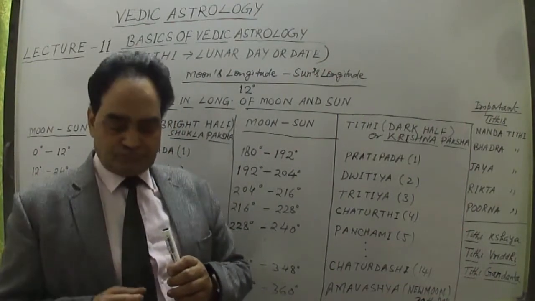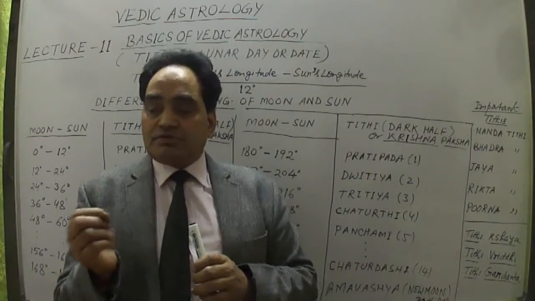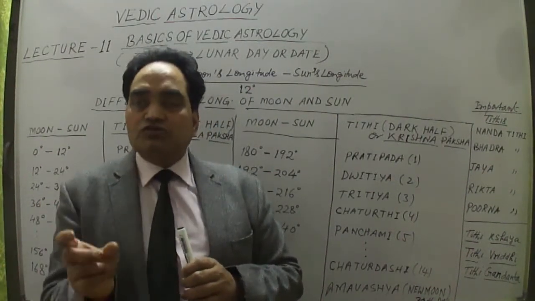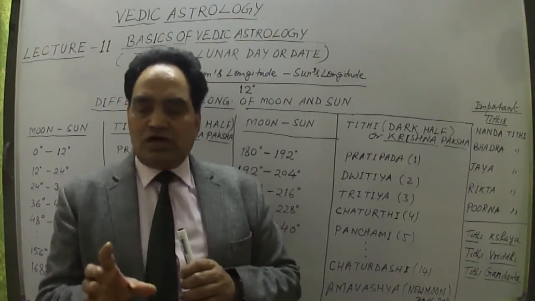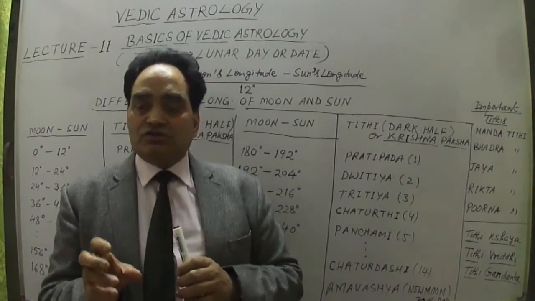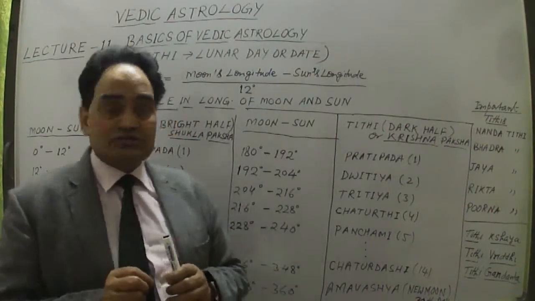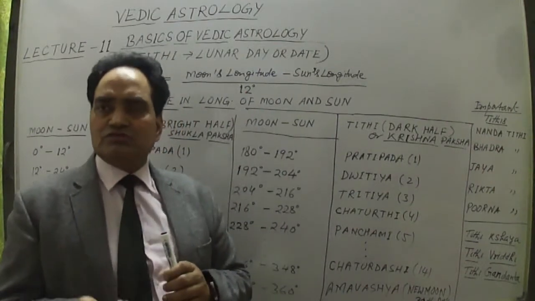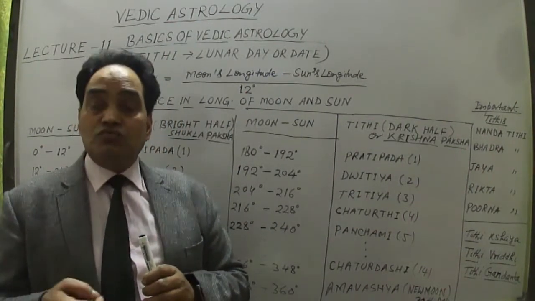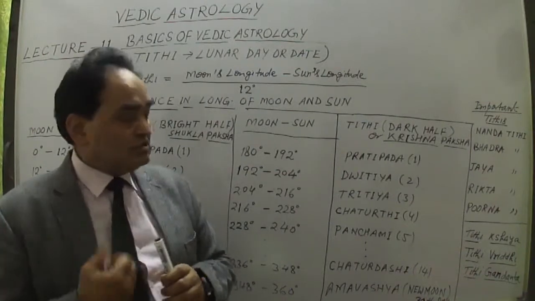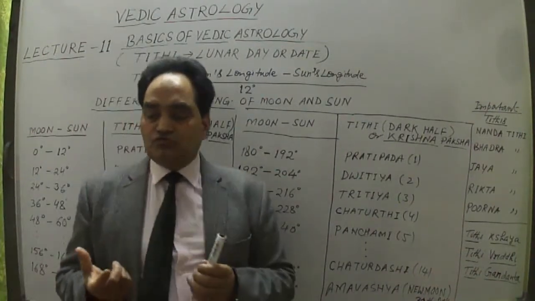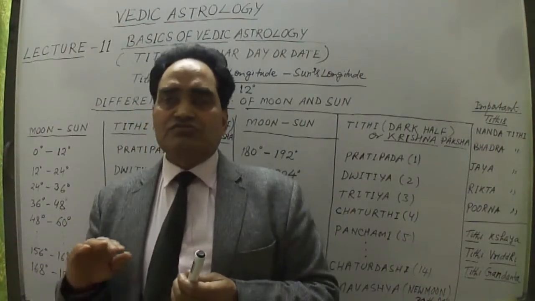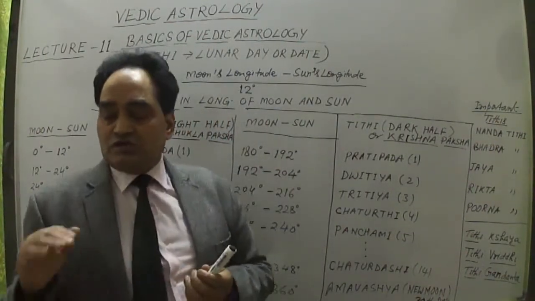This is not Tithi. What is Tithi? Tithi means per day, or from one sunrise to the next sunrise, how much the moon moves. So I'll find out how to calculate this Tithi, or moon's lunar date, moon's day or moon's date. Lunar means it represents the moon. So what is the moon's day? That is known as Tithi. In Vedic astrology, or in the Hindu system, it's known as Tithi.